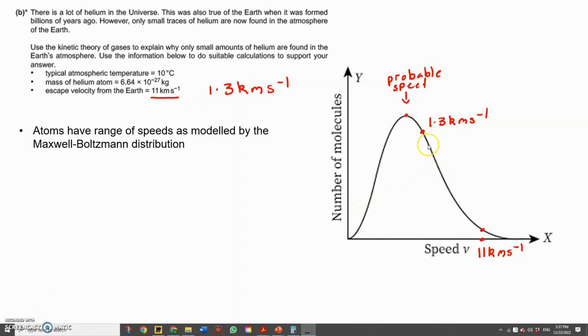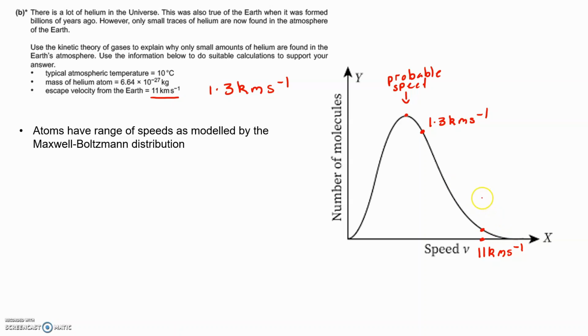What would happen is that particles with speeds in this region here would collide with each other, and there would be a transfer of kinetic energy. So some of the particles would gain more energy and therefore greater speed, and they would eventually gain enough energy to have a speed greater than the escape velocity, which is 11 kilometers per second.